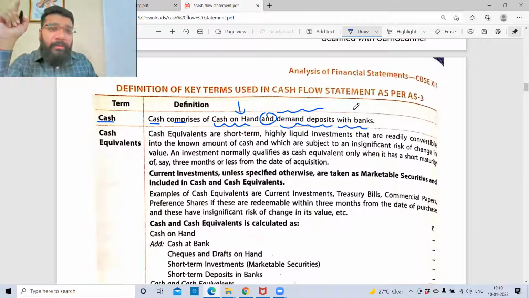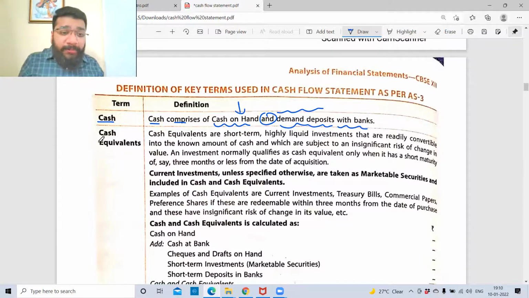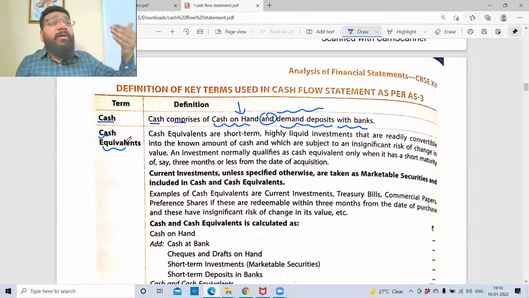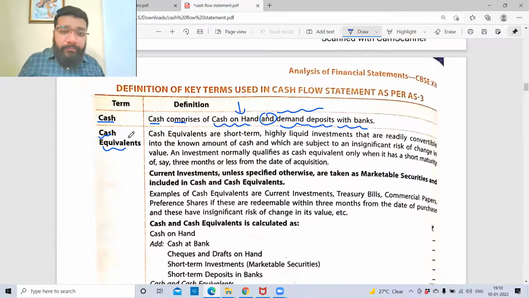Are we clear with this point? What is cash equivalence? Equivalence, something equivalent to cash. All of you understand what is the meaning of equivalent? Something like cash. It is not cash, but it's something whose value is equal to cash.